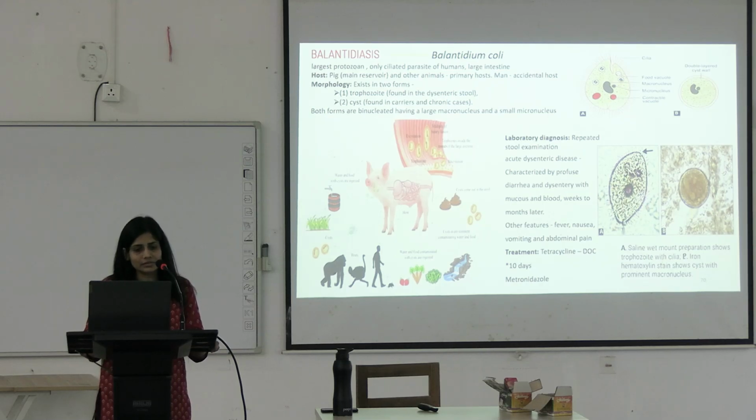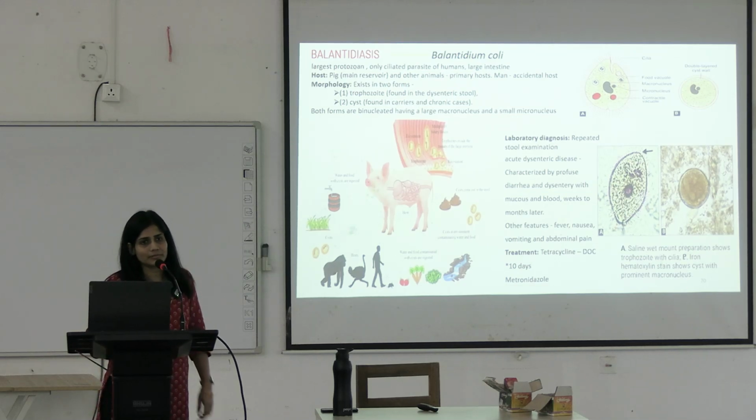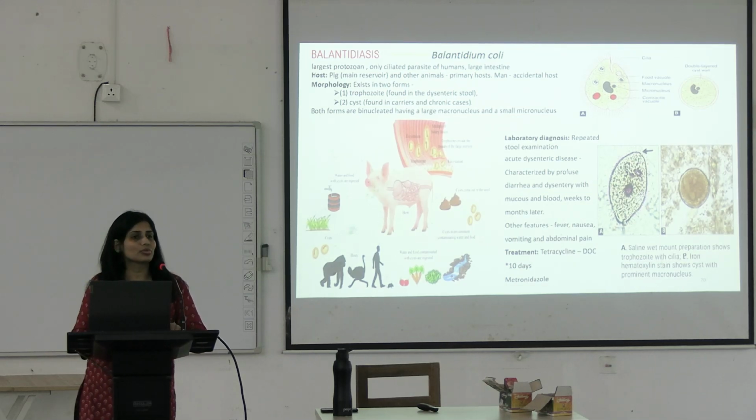This is the life cycle where the pig is involved. Pig is the reservoir, man is the accidental host, right. This is how you will be able to figure it out. Inside the saline wet mount, you can see the ciliated organism, this is the cilia, okay. And this is the cyst. You can treat them with tetracycline or metronidazole. The symptoms are the same: diarrhea, dysentery, mucus with blood, and nausea, abdominal pain, etc. Okay, this was about the intestinal protozoal diseases.